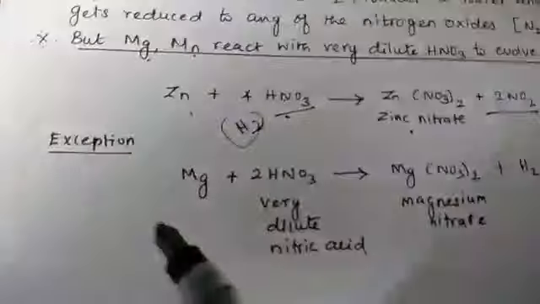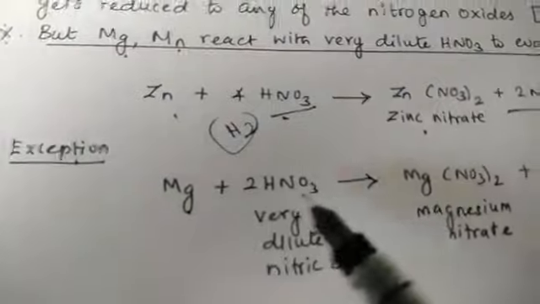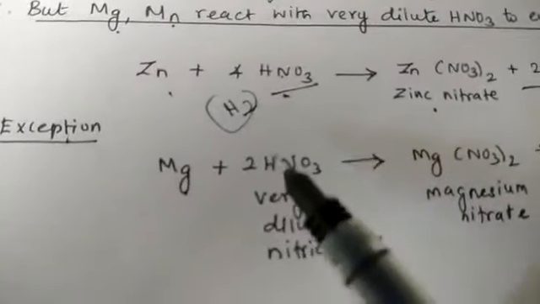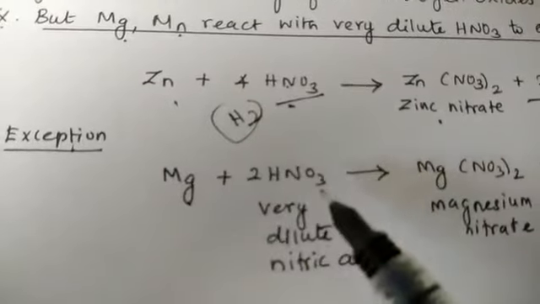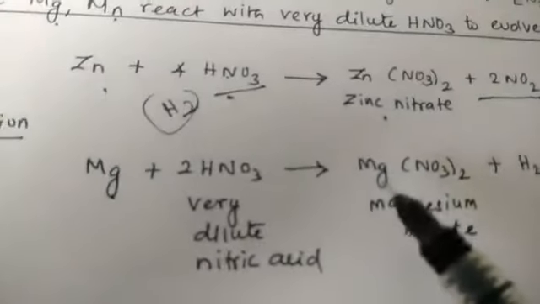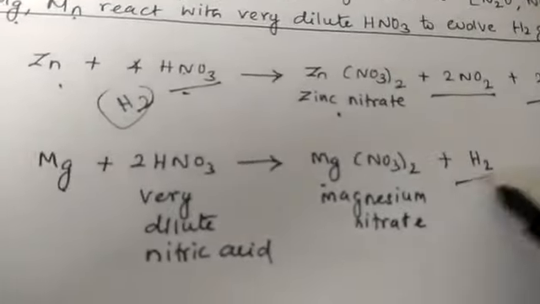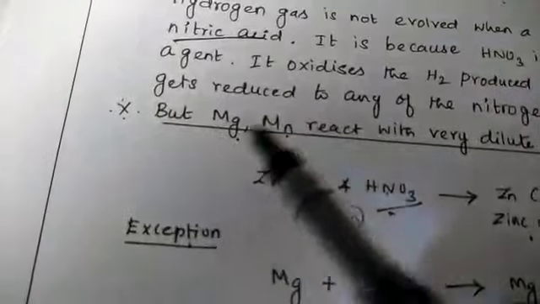The exception is magnesium and manganese. With very dilute nitric acid, magnesium reacts to form magnesium nitrate and hydrogen gas is evolved. This is an exception case.